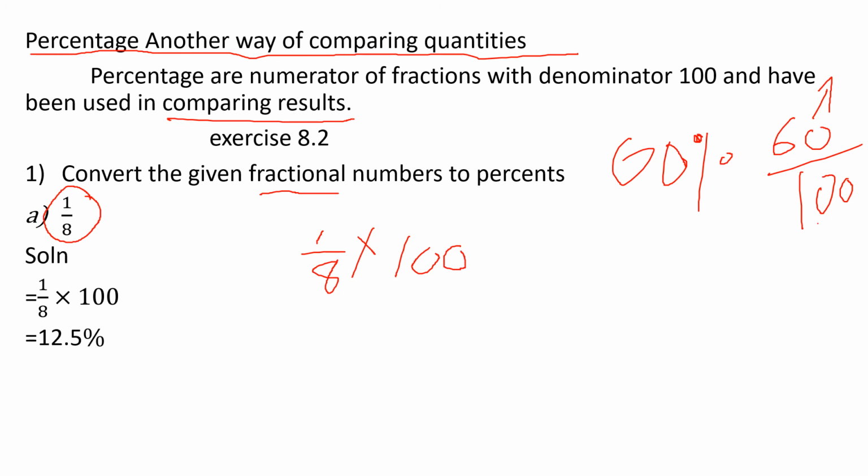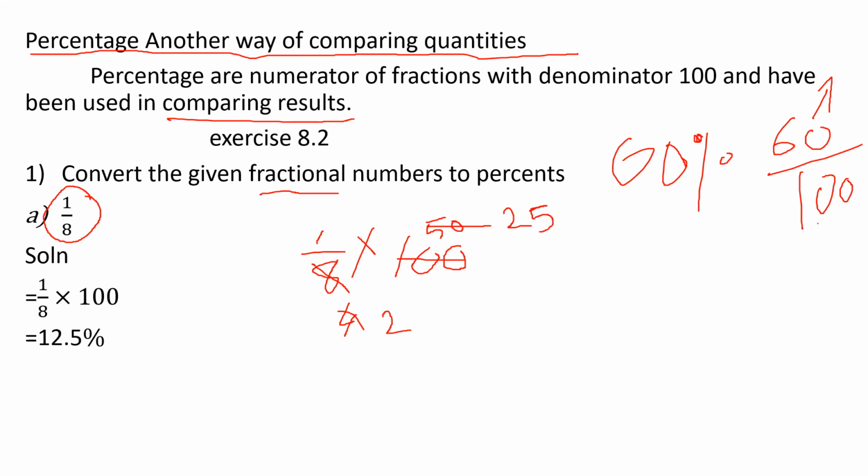You can cancel it by the 2 table. 4 2s are 8, 5 2s are 10. You can again cancel by 2. 2 2s are 4, again 2 2s are 4. 1 balance, 5 2s are 10.